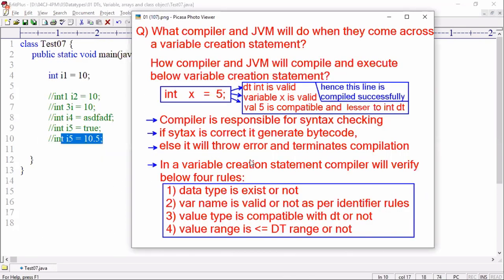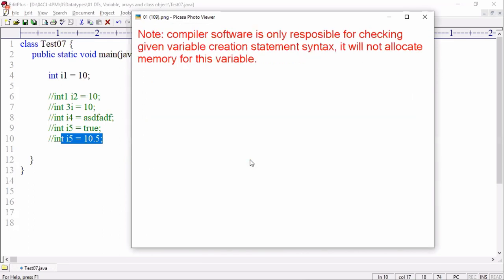Next, what is the job of the JVM? The compiler is responsible only for syntax checking. Compiler software is only responsible for checking the syntax of the given variable creation statement. It will not allocate memory for this variable. Everyone should strongly accept and remember one point.